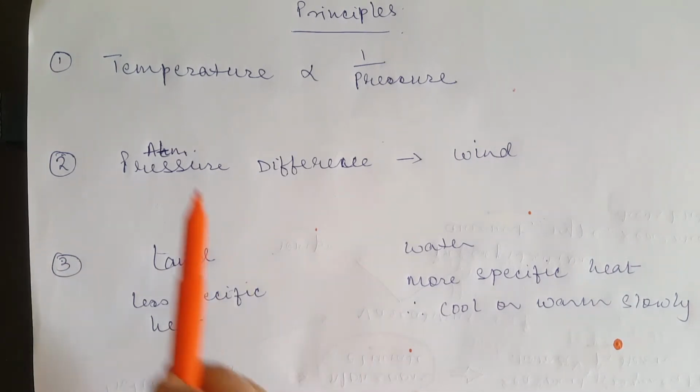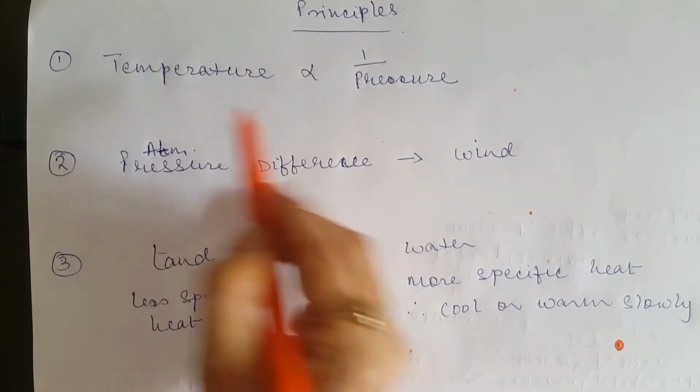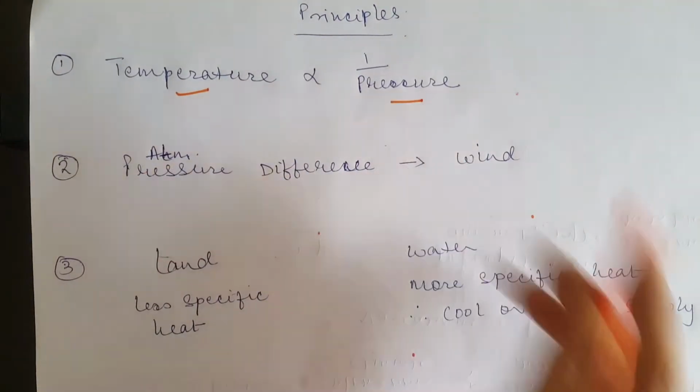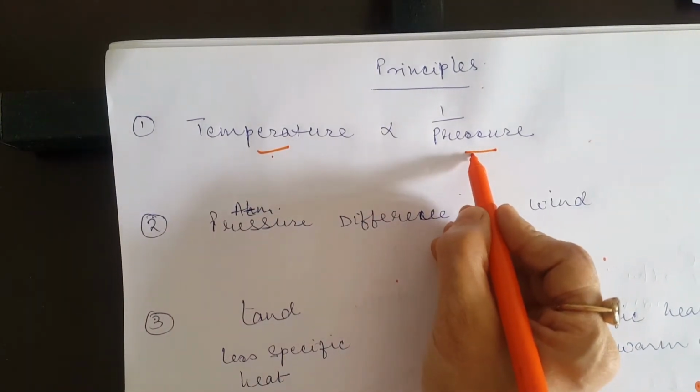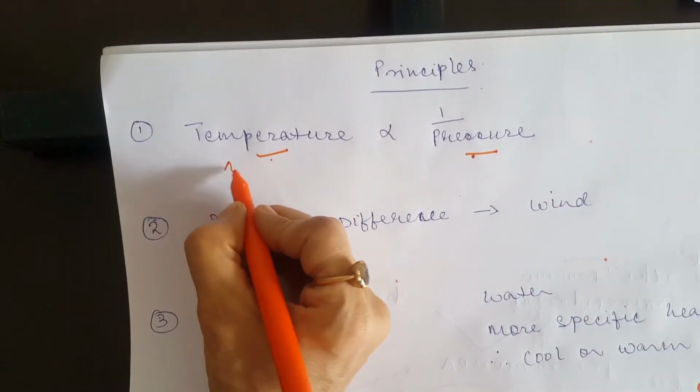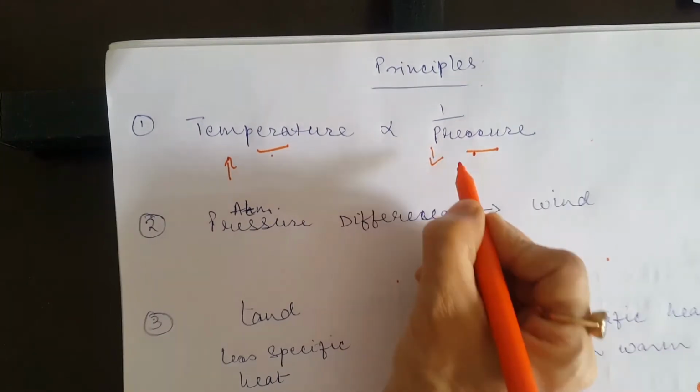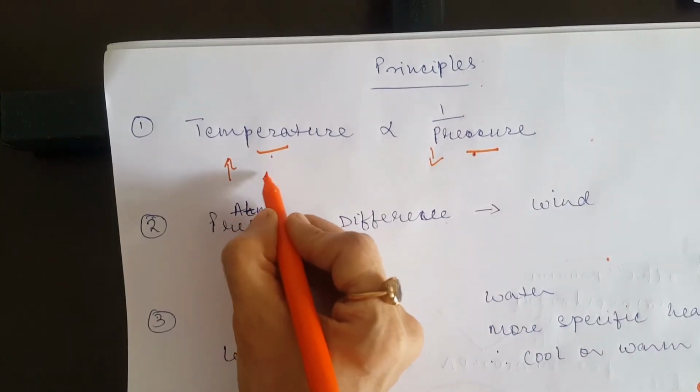First, we will look into the relation between the temperature and pressure. Children, temperature and pressure are inversely proportional, which means higher the temperature, lower the pressure, and vice versa.